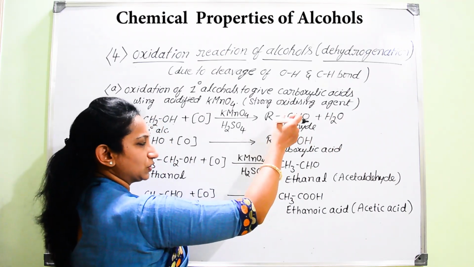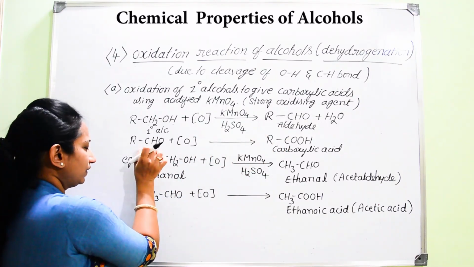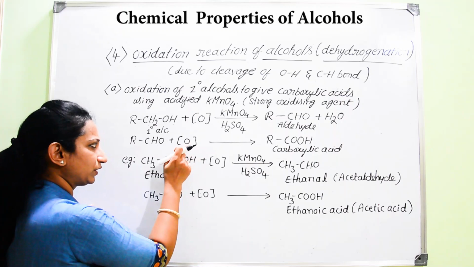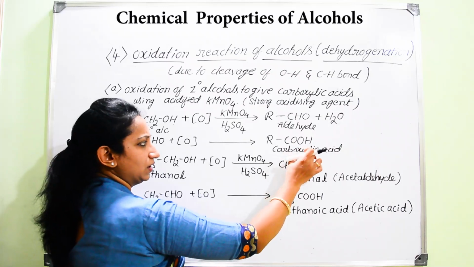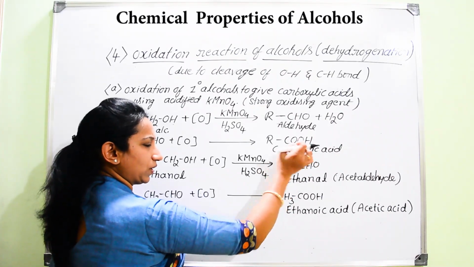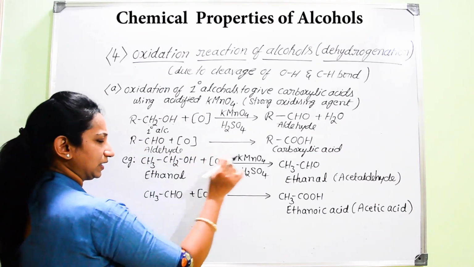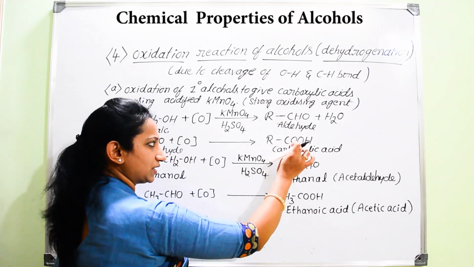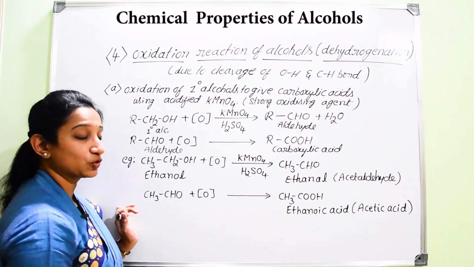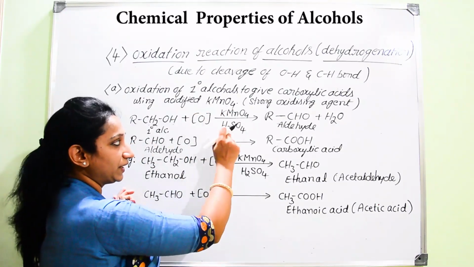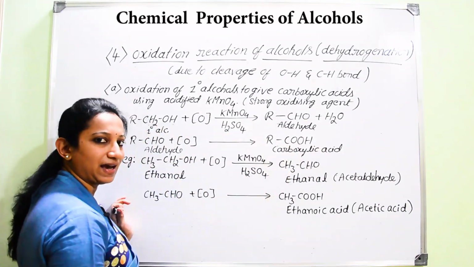Hence, we get conversion of primary alcohol into aldehyde with the separation of a water molecule. It actually involves two hydrogen atoms being removed. Now, in the next step, this aldehyde further undergoes addition of one more oxygen, so that the CHO group is converting into a carboxyl group, that is COOH. Hence, aldehyde is converting into carboxylic acid. That is why, with the help of a strong oxidizing agent, acidified potassium permanganate, alcohol can be converted into carboxylic acid.